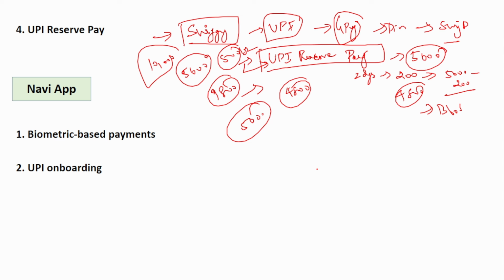Next is UPI onboarding. So here, suppose you don't have an account in GPay, and you have only PhonePe. If you want to log in to GPay, you have to download the app, enter all the bank details, and log in. So multiple steps are there if you want to log in through any new UPI payment platform, right? But here, the onboarding is also there, but the steps are reduced. It has been made very convenient for the customers. So login here is comparatively easier compared to the other UPI payment platforms.